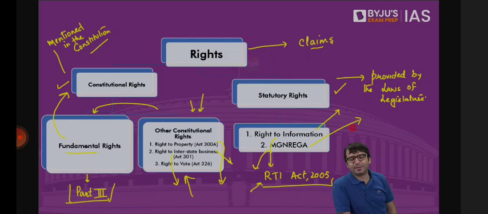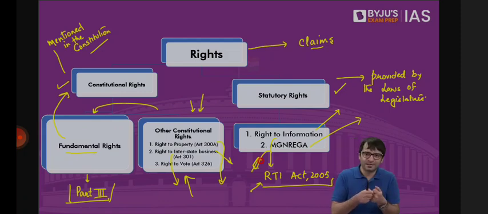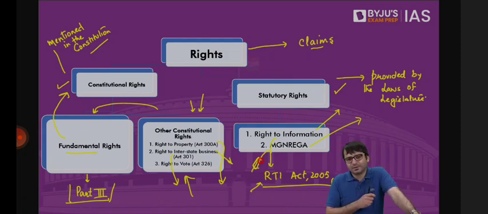So it becomes a statutory right. So fundamental rights, which are meant to establish rule of law, which are meant to establish government by law and not government by men. Because laws are rules. Laws are there forever. Laws are there to ensure continuity and non-arbitrariness. To understand this in great detail, we need to first understand what is a right.